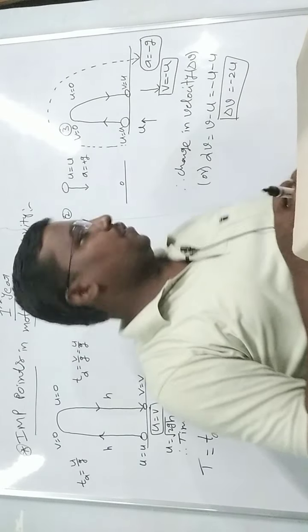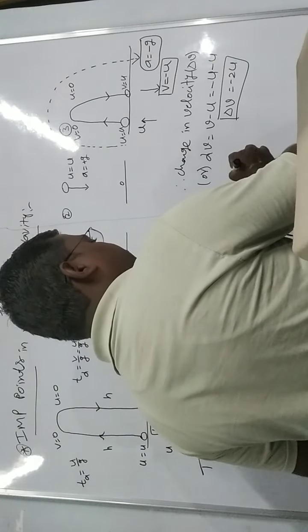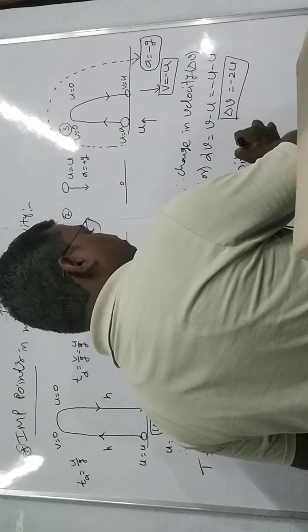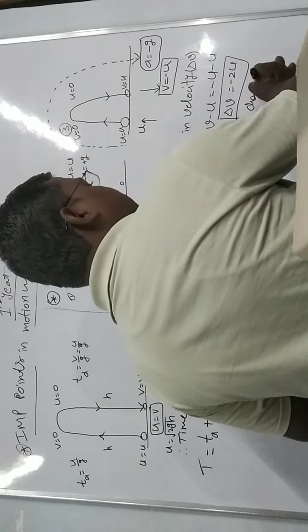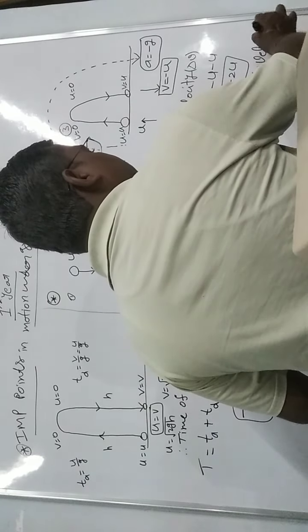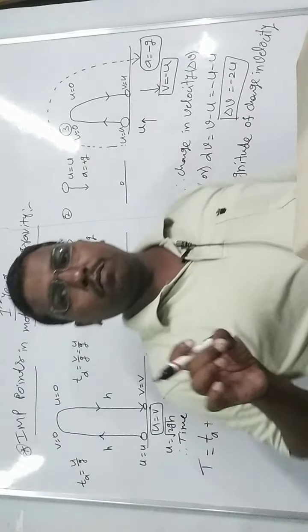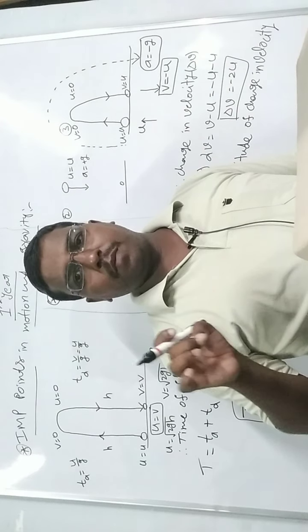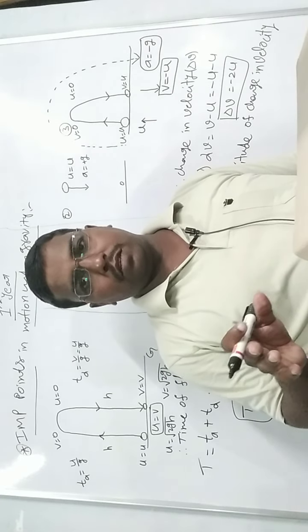So this is the change in velocity. Negative will represent only the direction. The negative symbol only mentions the direction of the object.